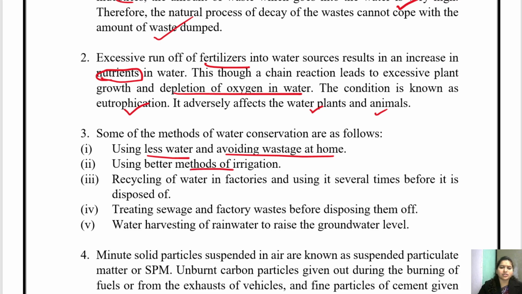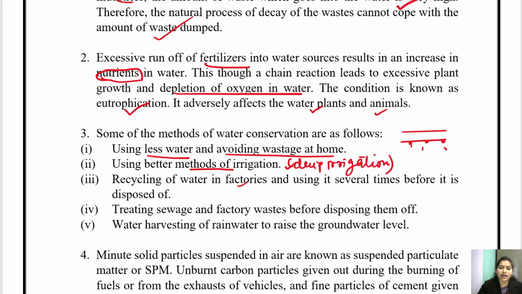Using better methods of irrigation, like we can use the drip irrigation method. Right? You know what is drip irrigation method? In drip irrigation, we use a pipe, we put a hole, and a drop of water is released rather than just throwing the pipe and creating water logging. So we can use a drip irrigation method.